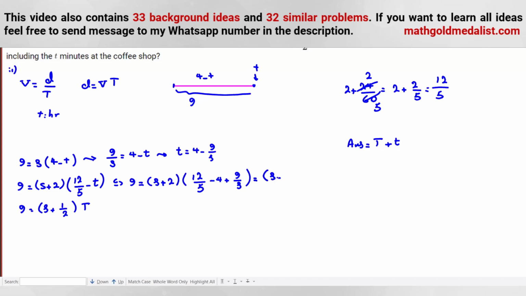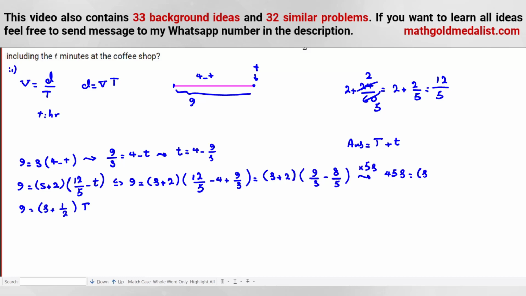Now, if we simplify, it will be s plus 2 times 12 over 5, let's write 9 over s. If we use a common denominator, 12 minus 20 is minus 8, so minus 8 over 5. Now I want to get rid of the denominator, so I multiply by 5s. 5s times 9 is 45s.